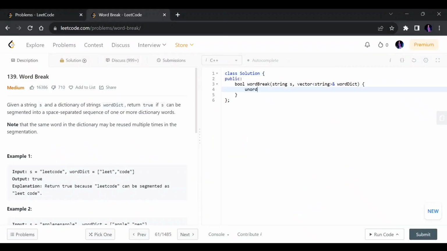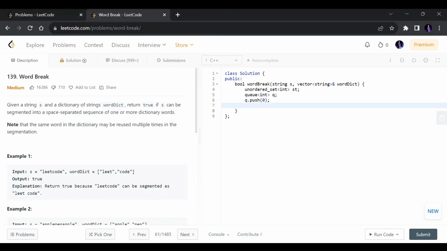First of all, we make an unordered set, and then we make a queue. Initially my queue will have the 0 index.